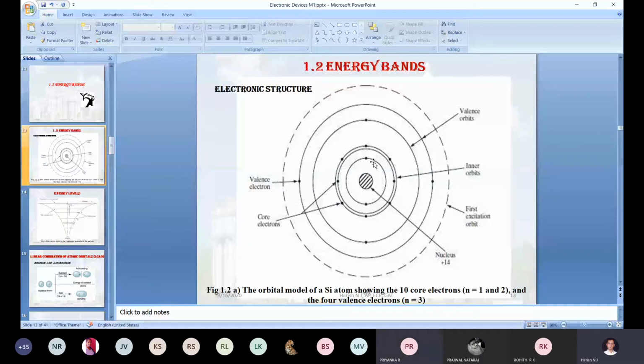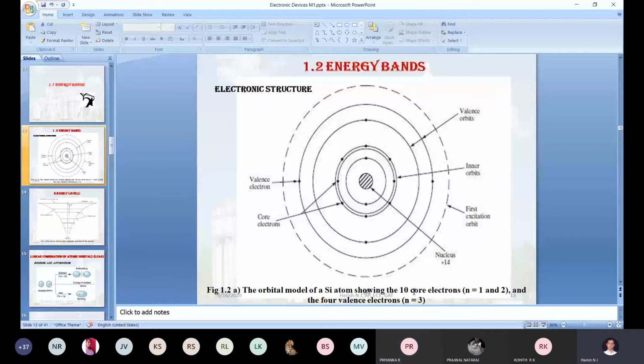When you bring two atoms very near, only the valence electrons will interact with the neighboring atom. So only these first 10 electrons we call core electrons. The remaining 4 stay in the third orbit. That orbit we call the valence shell. The electrons present in that particular shell we call valence electrons. Okay, sir, this is all the information.